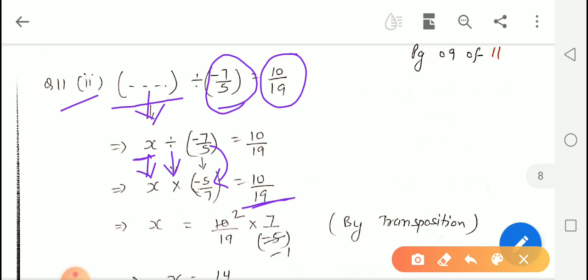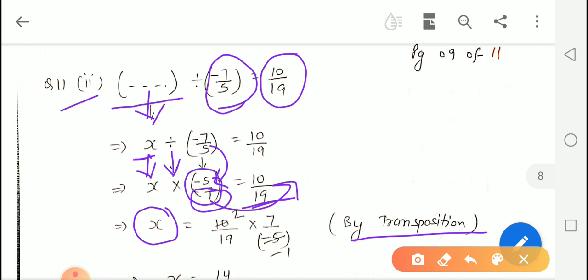Equality will remain the same. Now to get the value of x, we will do the transposition. This negative 5 upon 7 will move to the right hand side, and its denominator will become numerator, and numerator will become denominator with a multiplication sign. Now here is the equation.